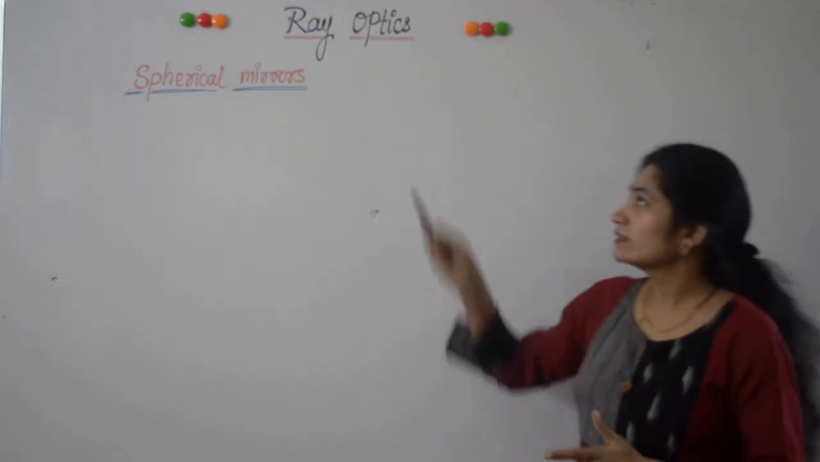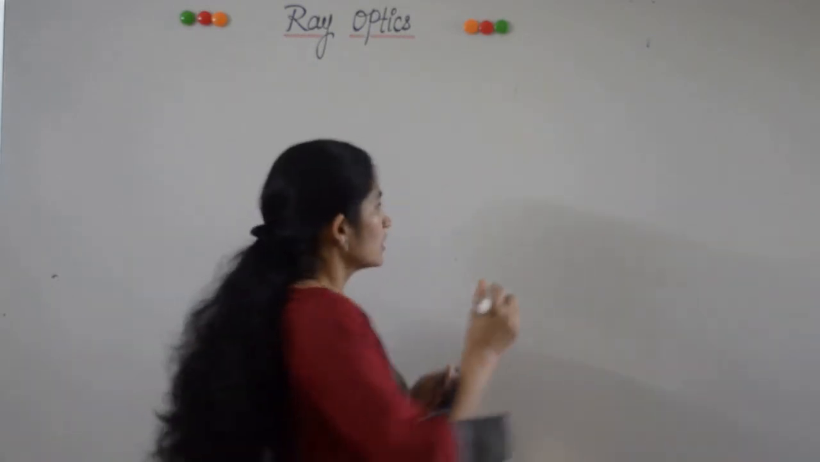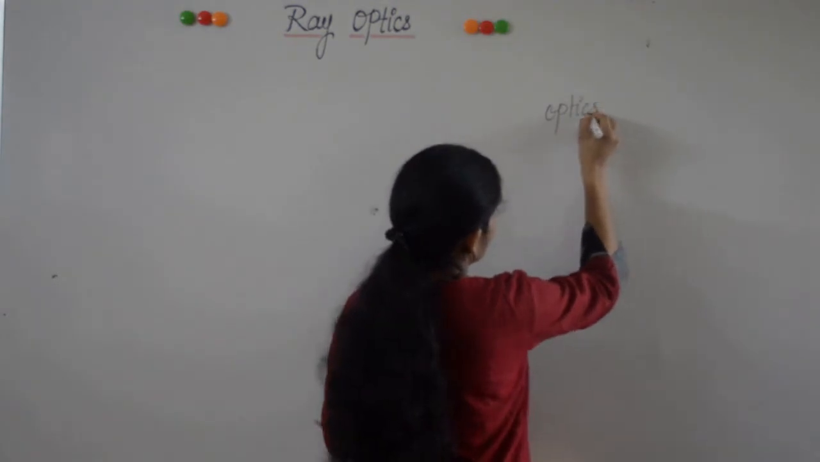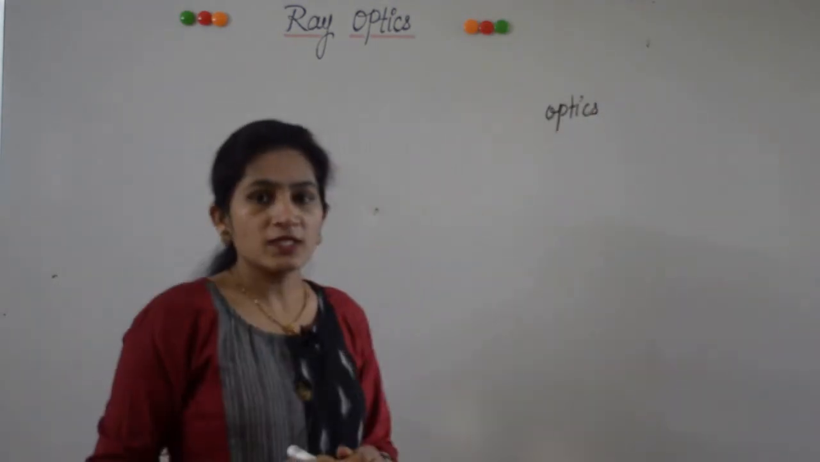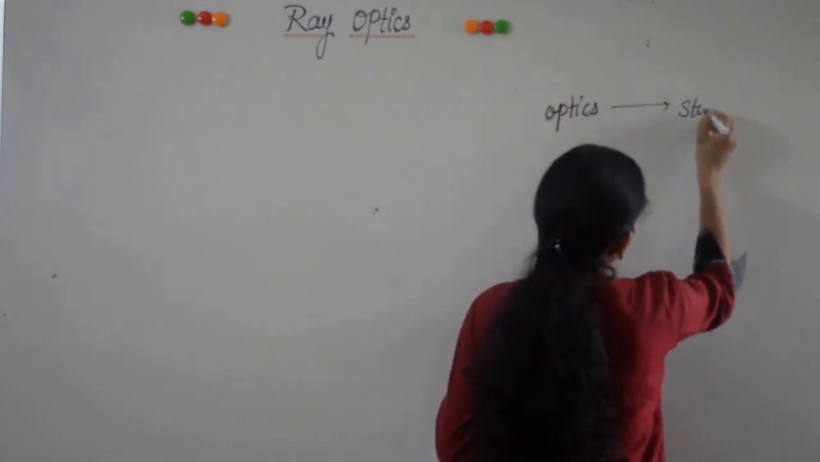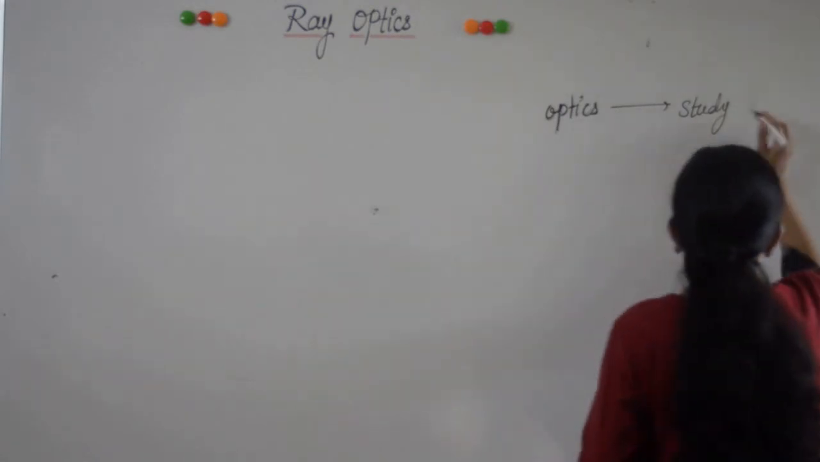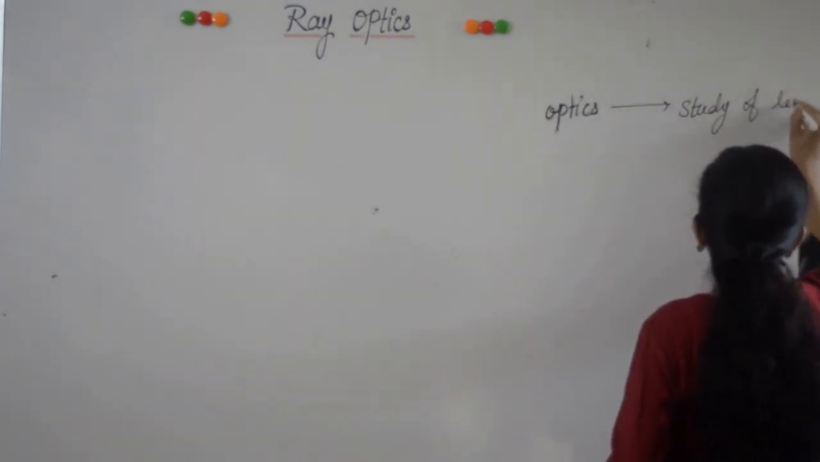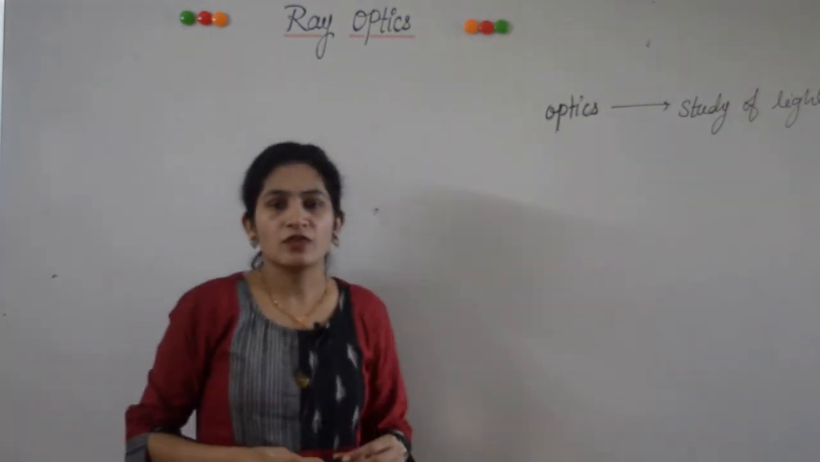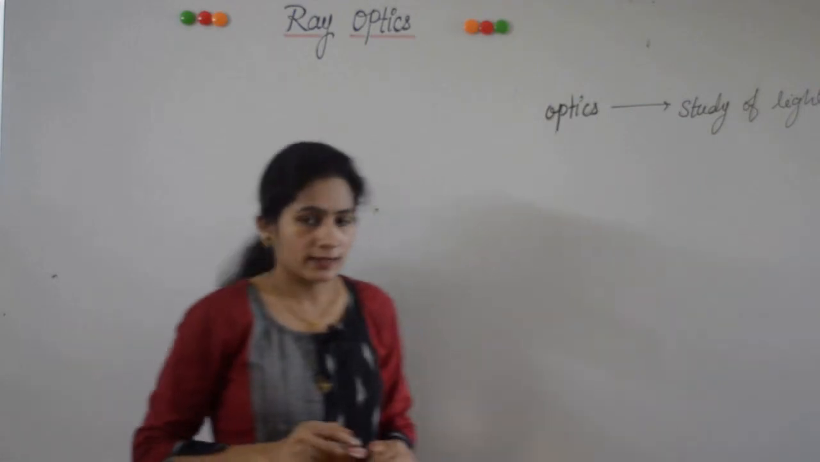Today we are going to start ray optics. So before we start ray optics, let's see what is optics. Optics is a branch of physics which deals with the study of light and its phenomena. Then comes the question, what is light?